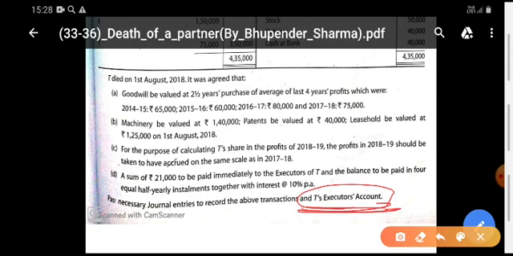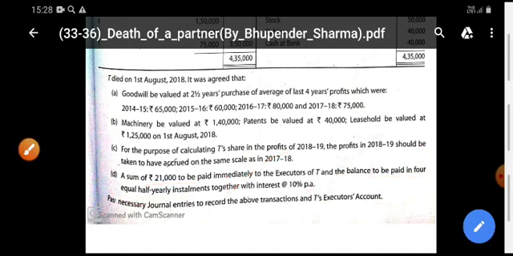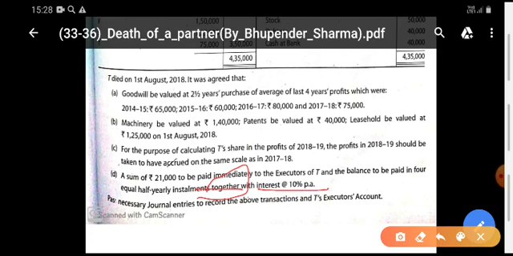Make it a point here. In the question you have been given 21,000 paid immediately, which you have paid in the journal entry, and the balance to be paid in 4 half-yearly equal installments, together with interest at the rate of 10%.